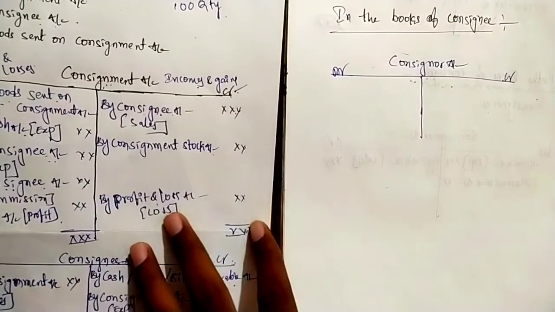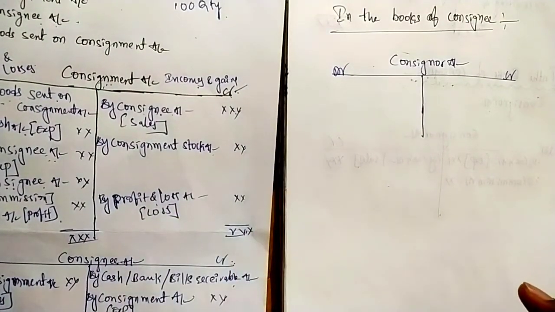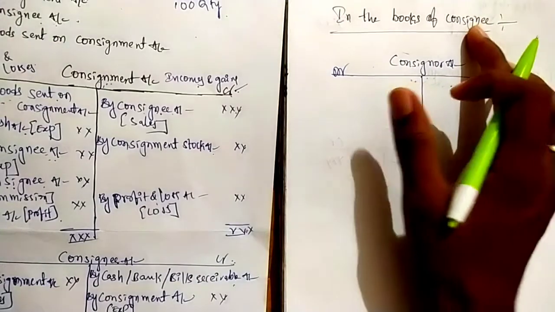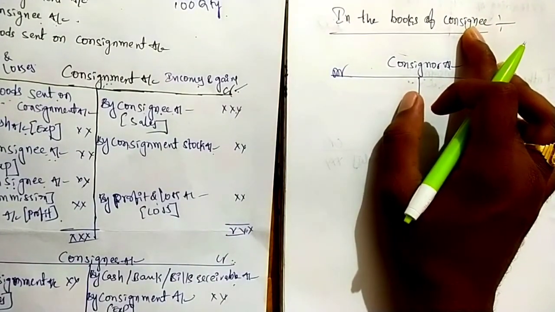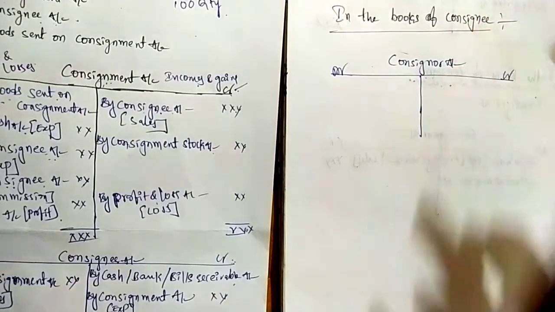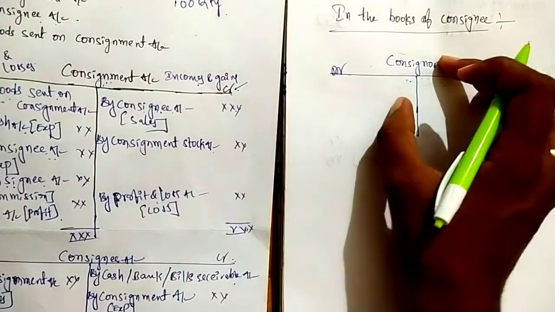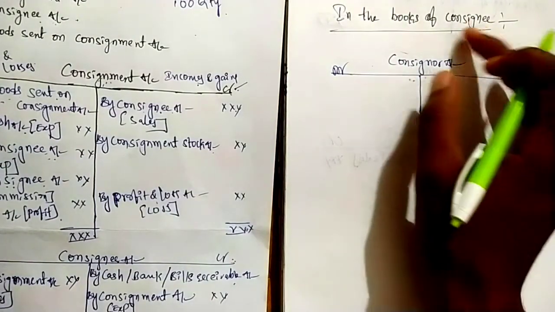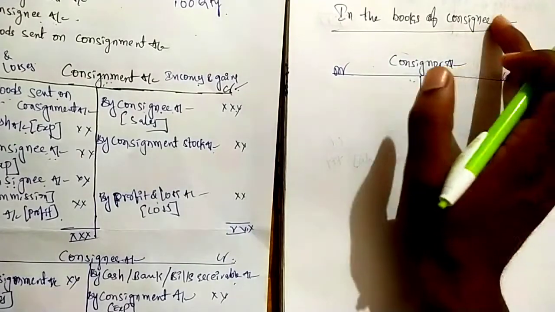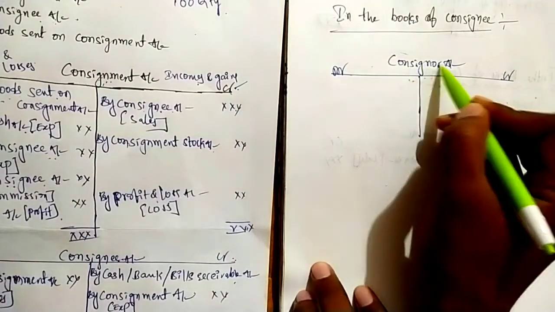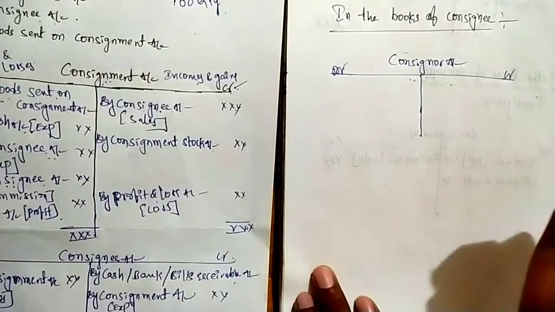First, what is the first transaction in consignee? At the time of receiving goods, consignee may pay some advance or may not pay. If advance is paid by consignee, then cash goes out from the business of consignee to consignor. Consignor is a receiver. At the time of payment of advance, consignor is a receiver. Who is a giver? Consignee. We are preparing in the books of consignee. So who is receiving? Consignor. So consignor account is debited because debit the receiver.